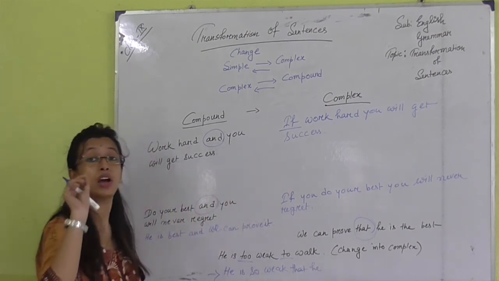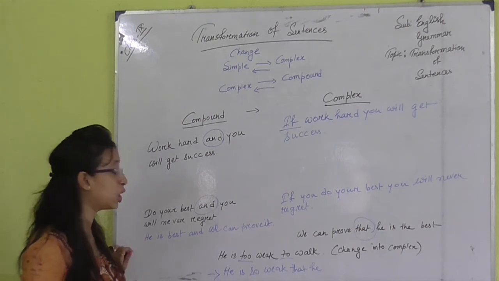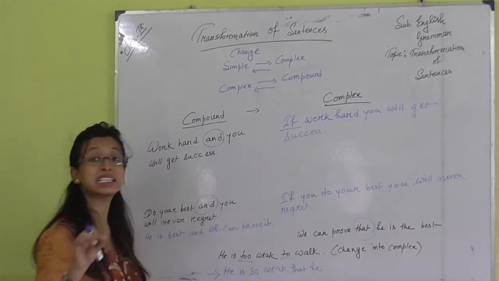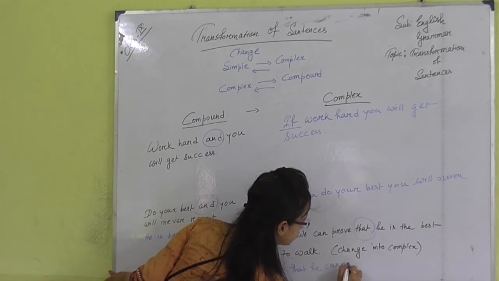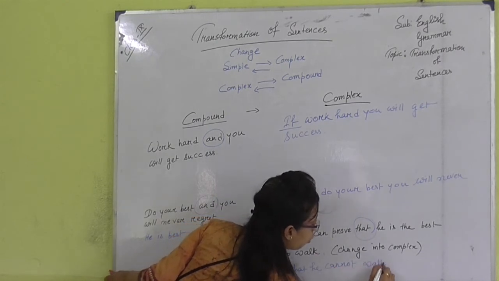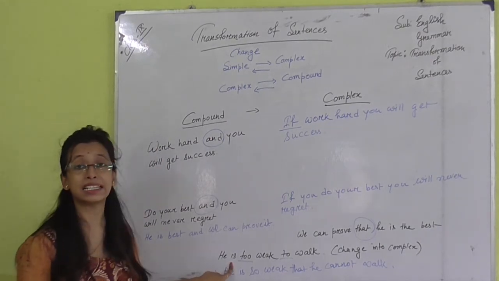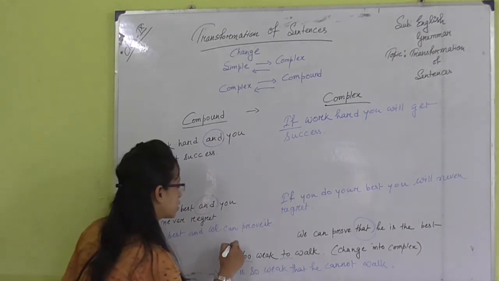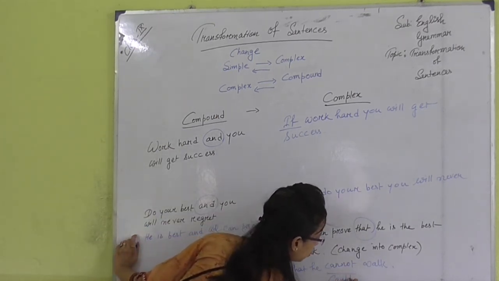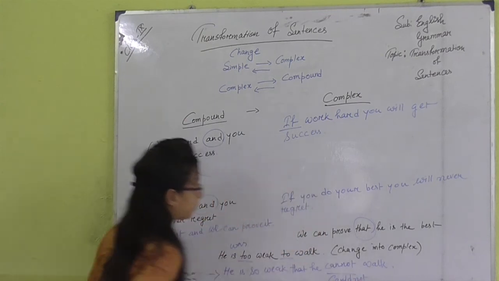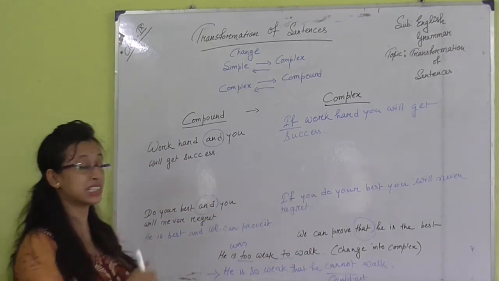Now you need to understand in which tense the sentence belongs. Is, it means it is in present tense. So write down he cannot walk. If the sentence is in past tense, if it is was, then cannot will be replaced as could not. So you need to understand the tense of the sentence, then you can easily do this.